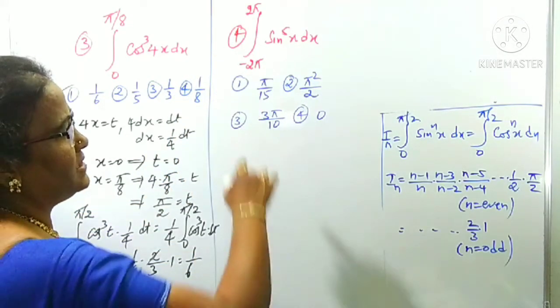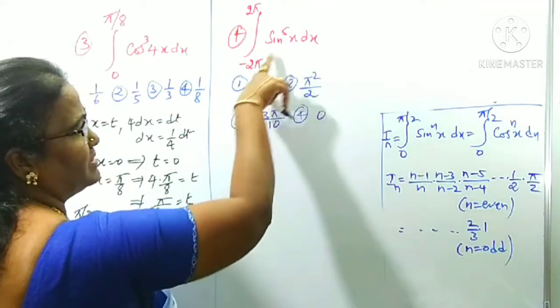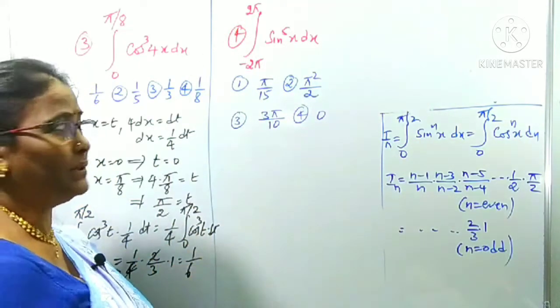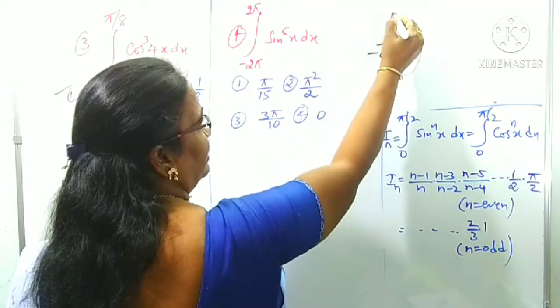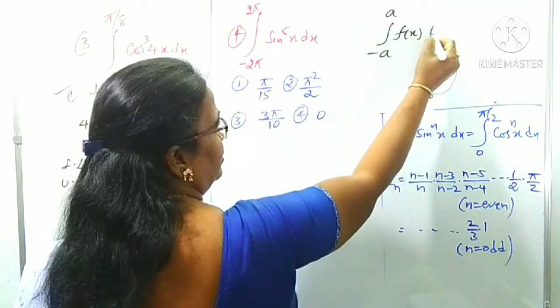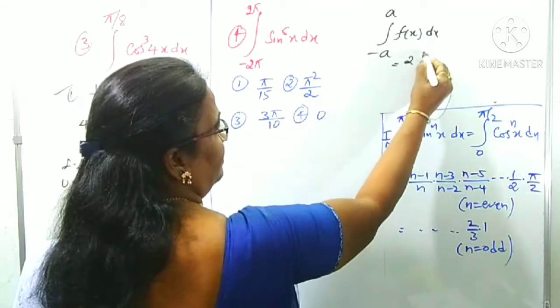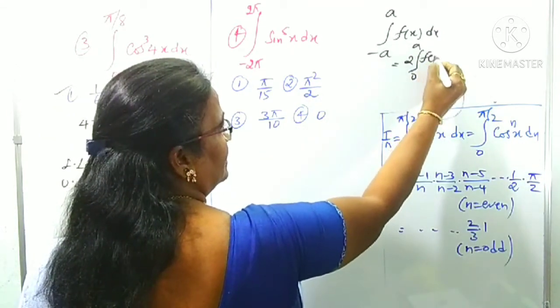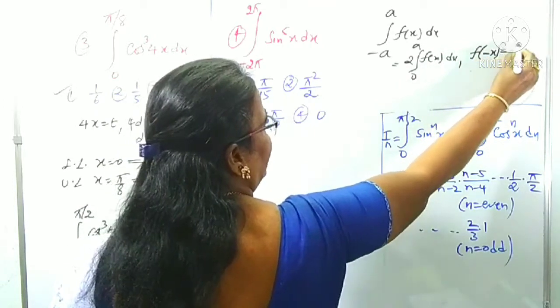Right. Now look at question number 4. Here also sin power 5 is there, in the form sin power nx, but the limits are not 0 to pi by 2. Now it is in the form of what? Just now I gave this for the previous question: the integral of fx from the limits minus a to plus a is 2 times the integral from 0 to a of fx when f of minus x is equal to fx.